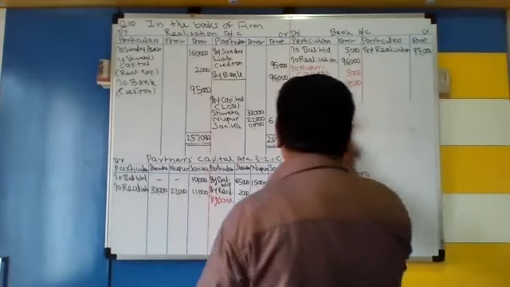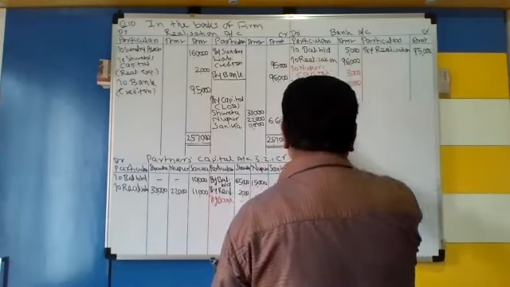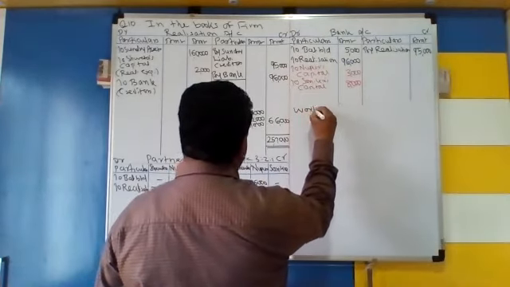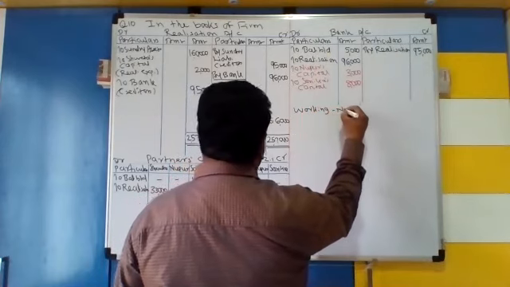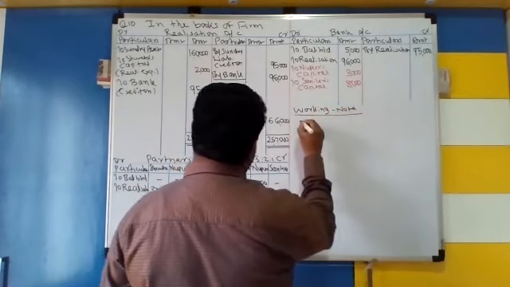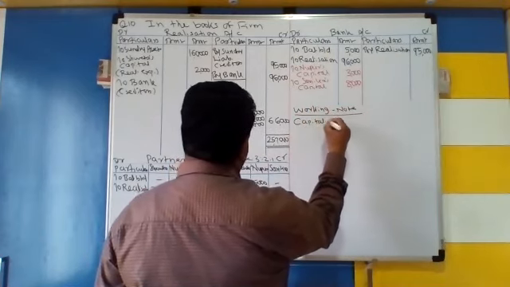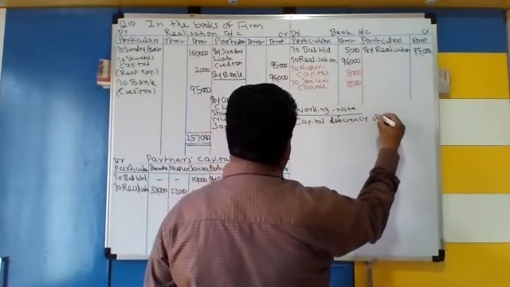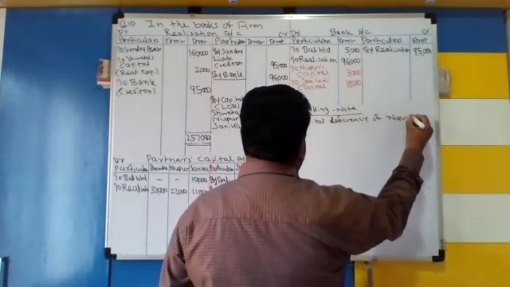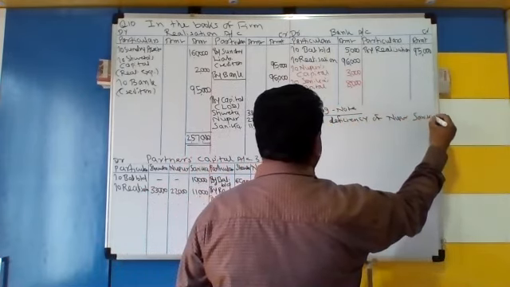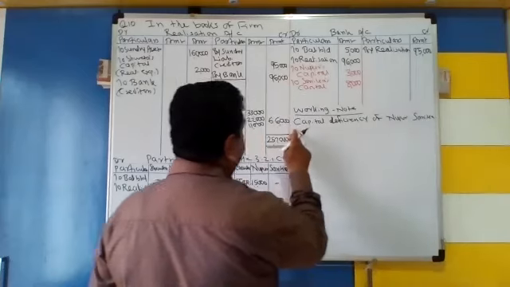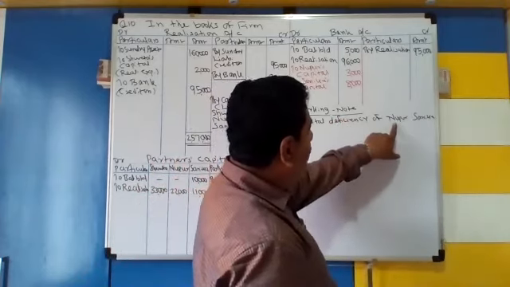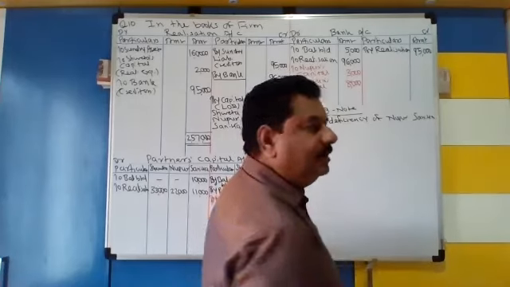Okay. And now the working note is very, very important. So I am requesting you to watch it carefully and you can write with me now. मेरे साथ ही लिखो आप. Working note. Capital deficiency of Nupur and Sanika. Capital deficiency of Nupur and Sanika. मतलब यहाँ पे मैं नुपुर का लिखने वाला हूँ, यहाँ पे सानिका का लिखने वाला हूँ.